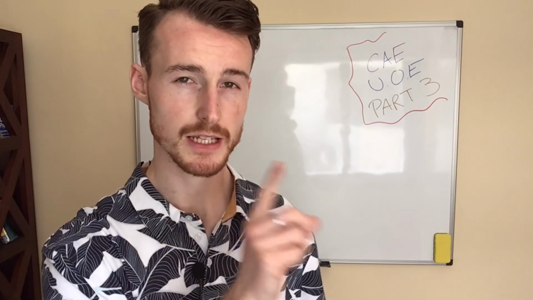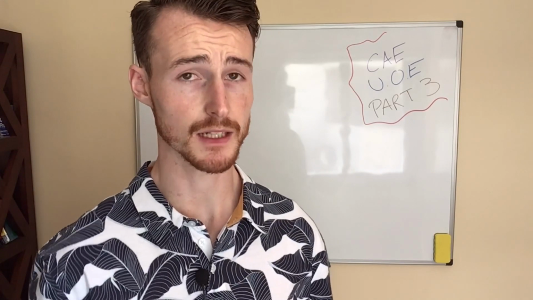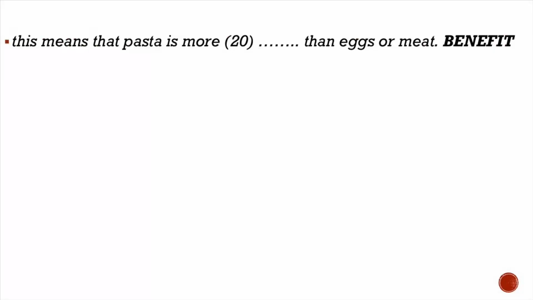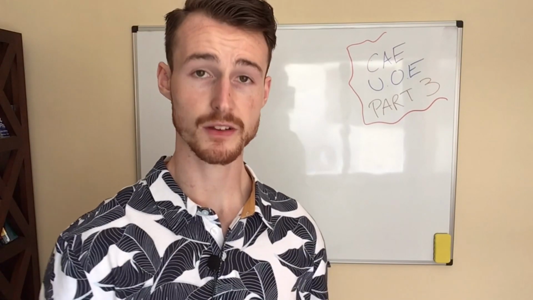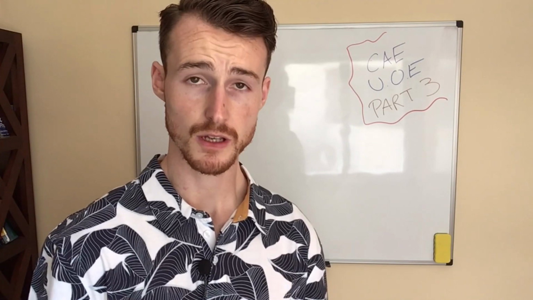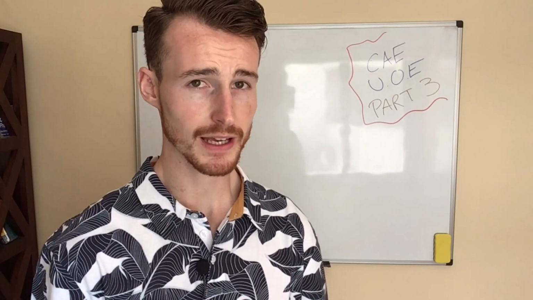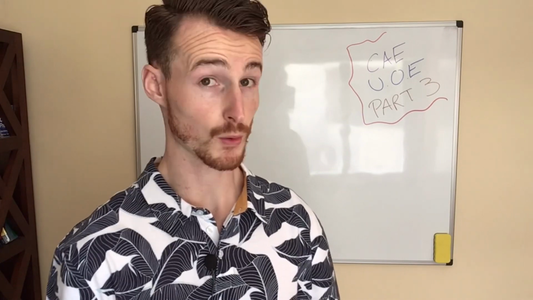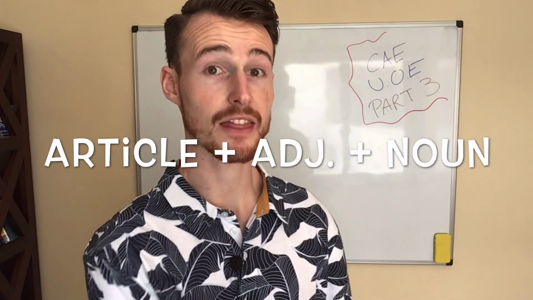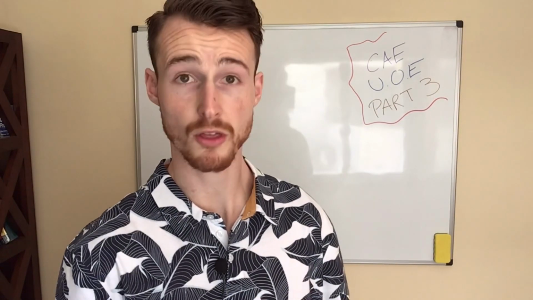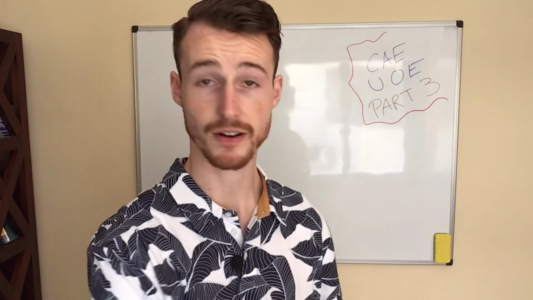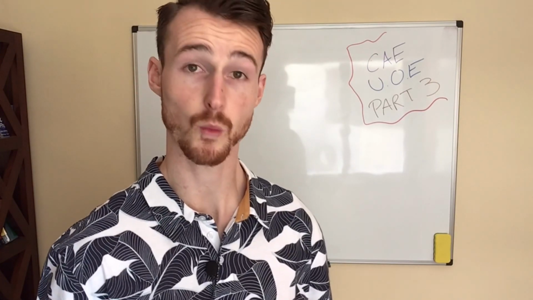But what if we changed it into an adjective? What would it be then? Let's look at this sentence. This means that pasta is more than eggs or meat. And we have the word benefit. So this means that pasta is more beneficial. Beneficial is the adjective that we need to use. We also know how to use adjectives when we have the article, for example, the, then the gap, and then the noun. Okay, so for example, the big house. Very simple, but it's a way of identifying when to use an adjective.